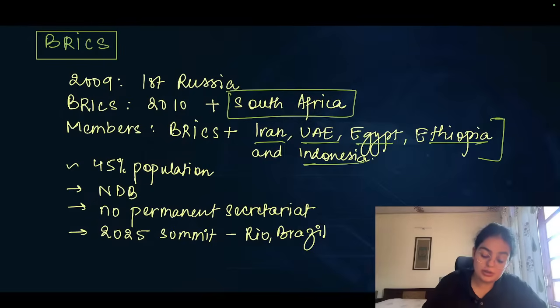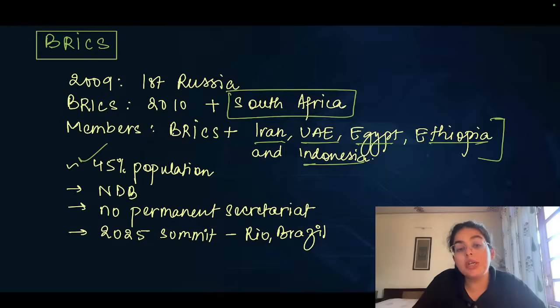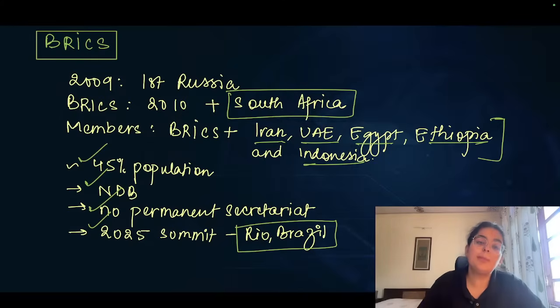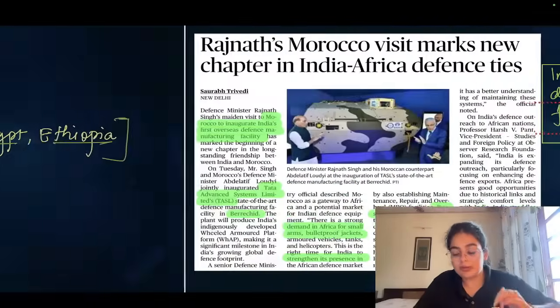It almost accounts for 40 to 45% of the world's population. There is a bank, the National Development Bank, associated with the BRICS organization. There is no permanent secretariat. That is also very important. And the 2025 summit was held in Rio in Brazil. So those are the important factors that you must note.